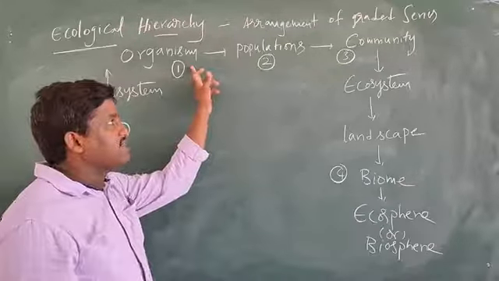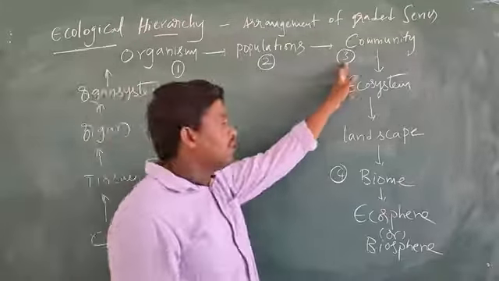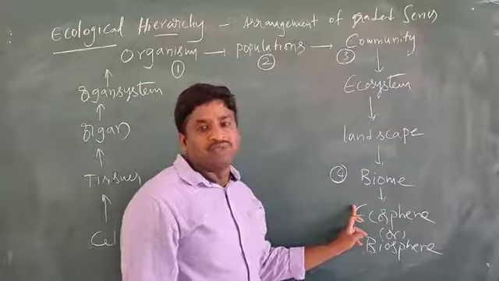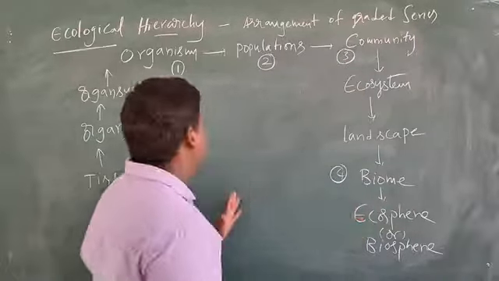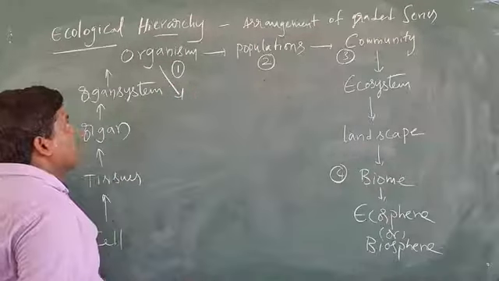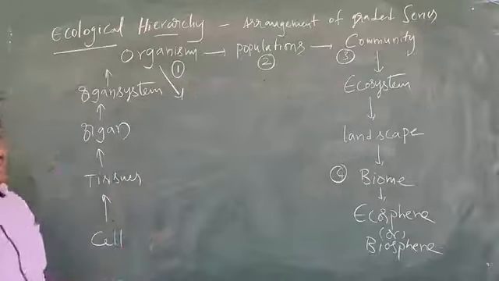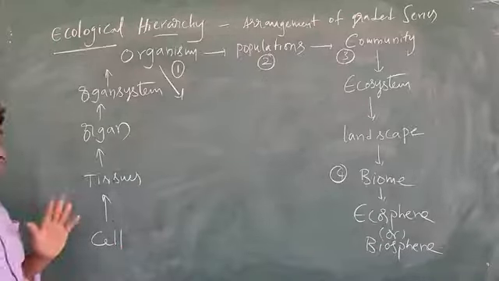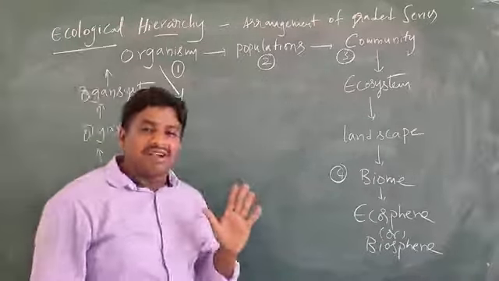First one organisms, second one populations, third one community, and fourth one biomes. So first of all, in this chapter, we discuss organisms. What is meant by the organism?